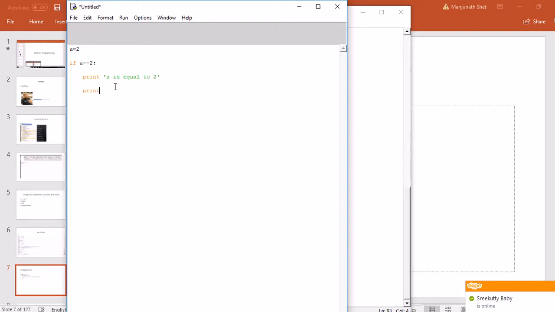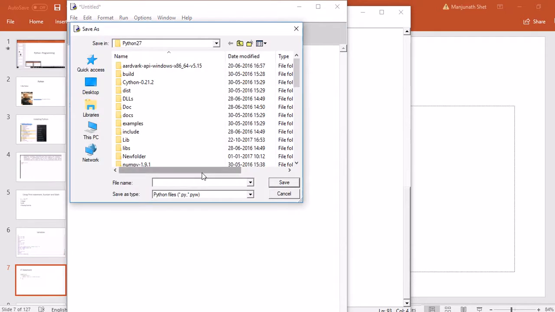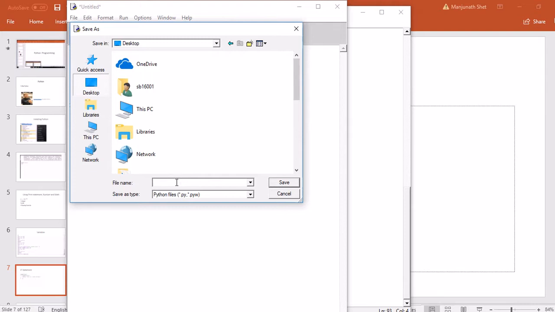Then print that. As soon as I move backspace, this is telling me that I am outside the if condition. Now if I have to run this, let me save it as first program.